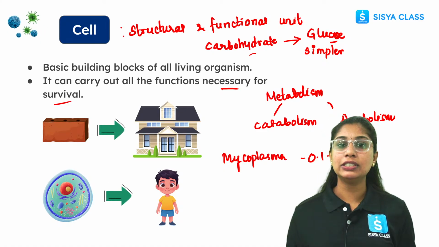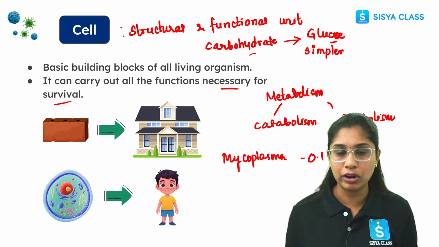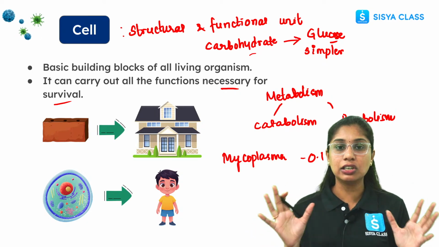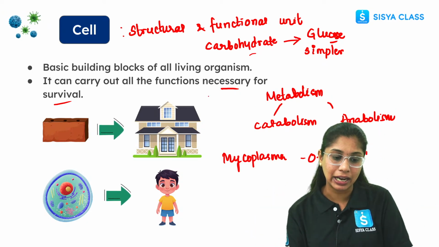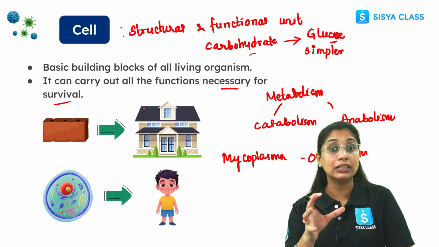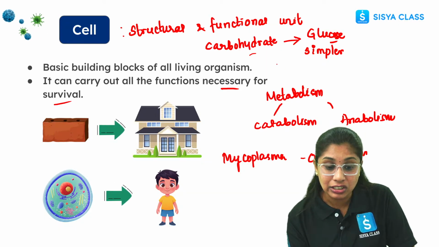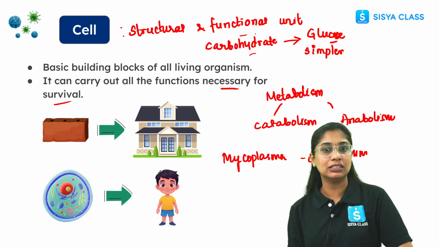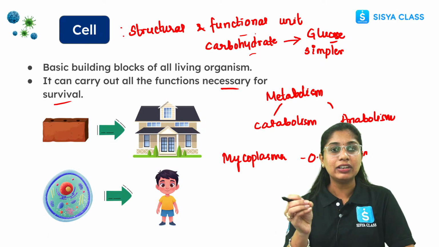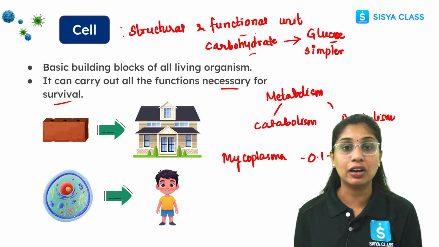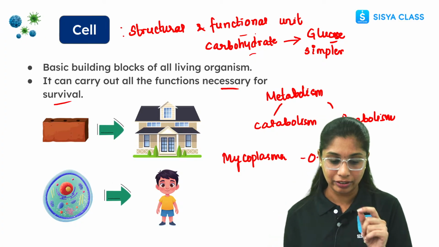So what I want to say here is, be it a microscopic organism or a giant elephant, the structure of all these organisms is made by cells only. It forms the structure of the entire organism. That is the meaning of structural here. Functional, I told you, so many reactions happen in our body and every cell has a certain function to do. That's why it is the basic structural and functional unit of life.